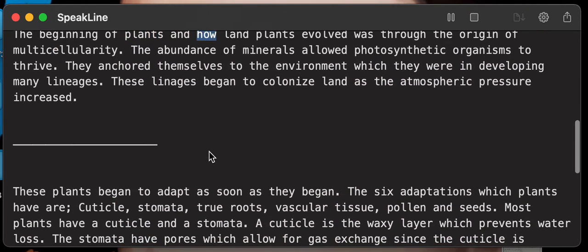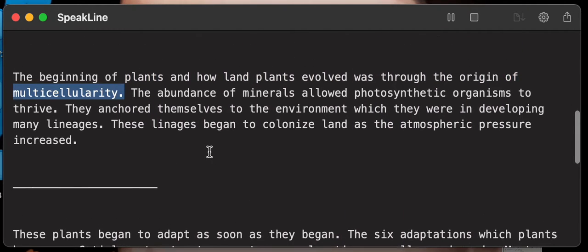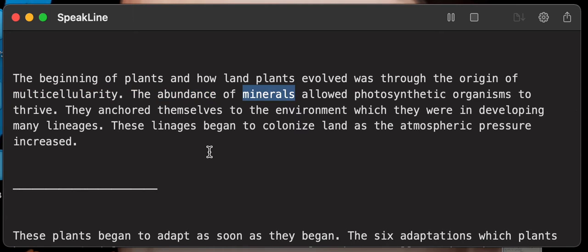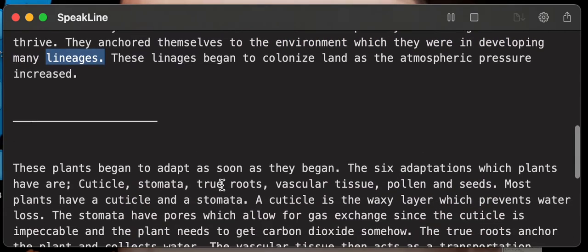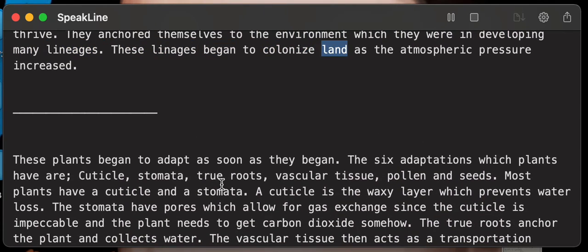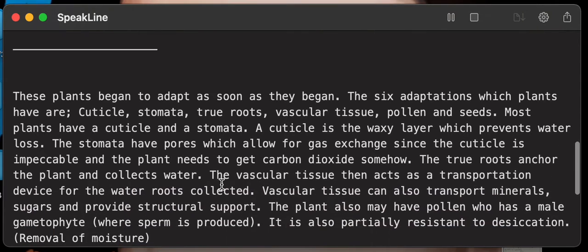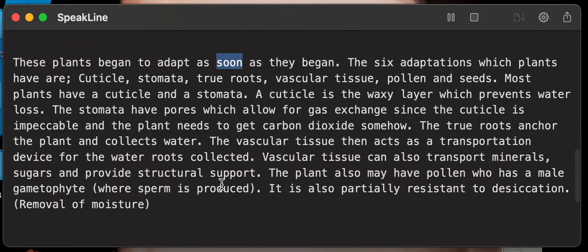The beginning of plants and how land plants evolved was through the origin of multicellularity. The abundance of minerals allowed photosynthetic organisms to thrive. They anchored themselves to the environment which they were in, developing many lineages. These lineages began to colonize land as the atmospheric pressure increased. These plants began to adapt as soon as they began.